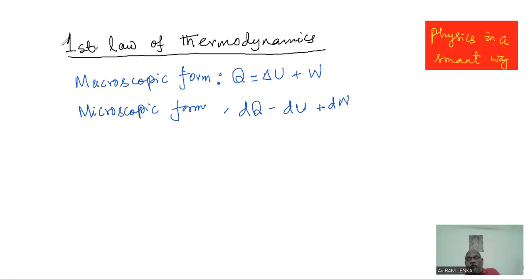Today we go to a rule of thermodynamics, one of the most fundamental rules, known as the first law of thermodynamics. Of course, there is another law, which was discovered after this law was developed. But subsequently it was found that that law should be placed before the first law. So that was marked as the zeroth law.